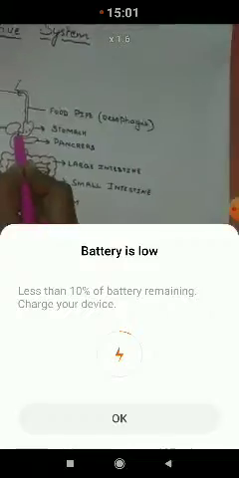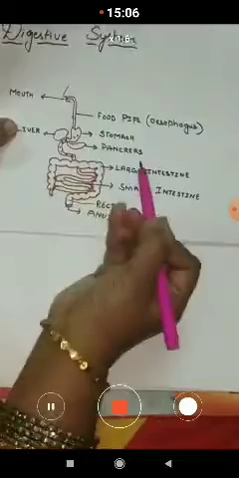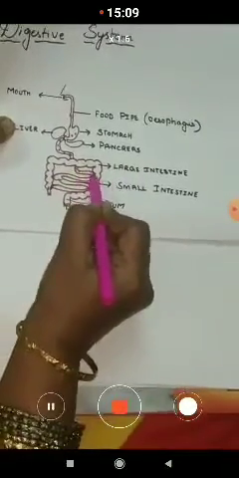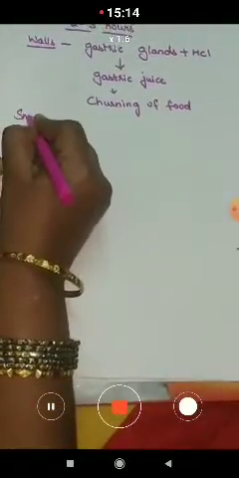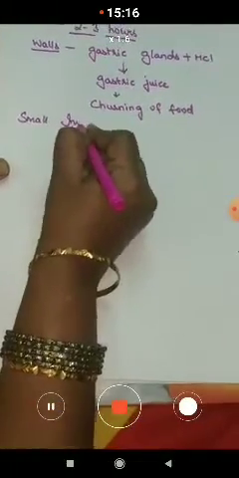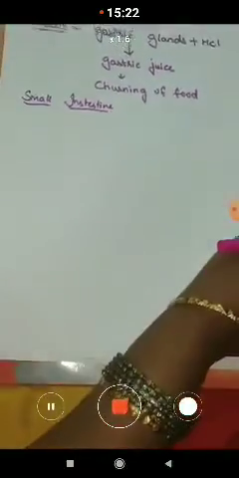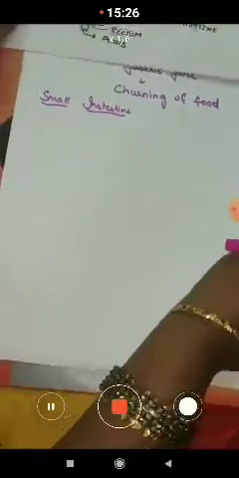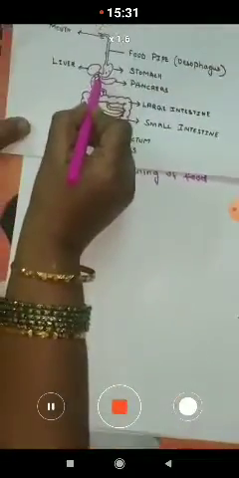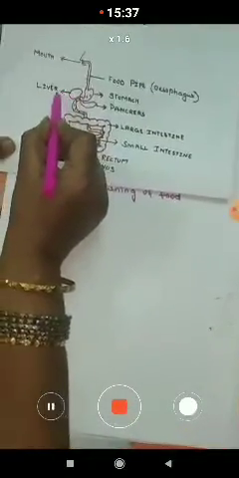Now slowly it moves to the next organ, that is the small intestine. Now as the food reaches the small intestine, here you can observe as the food is moving here, you can observe the liver.